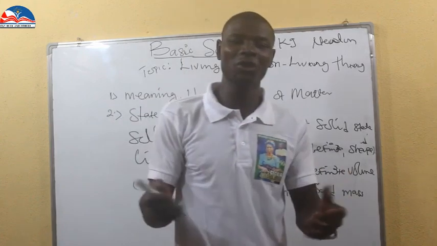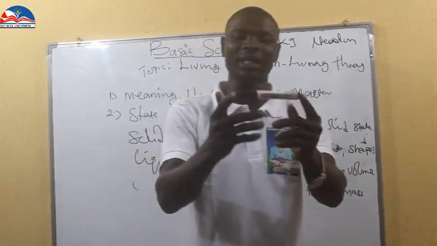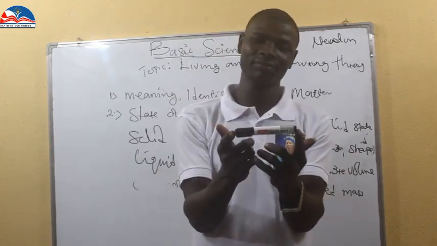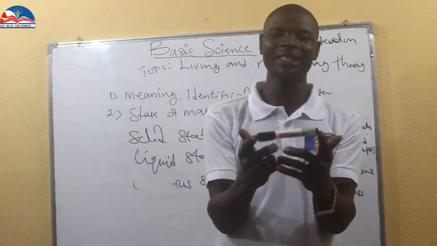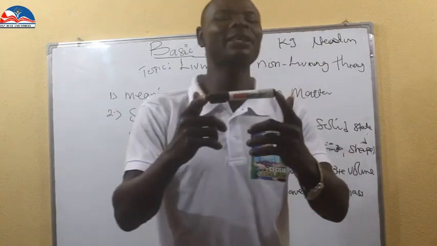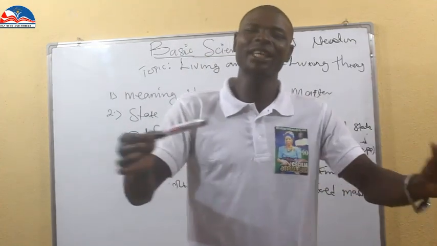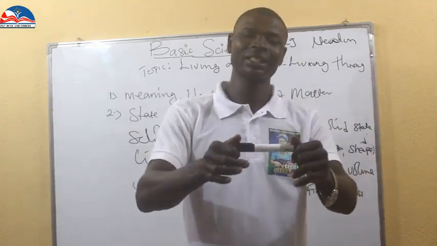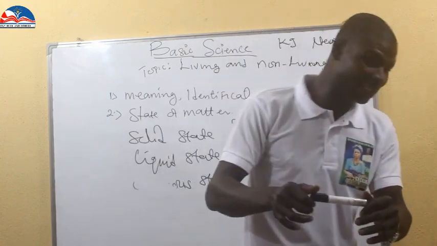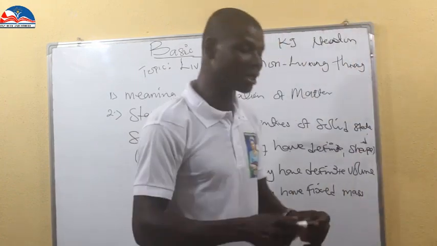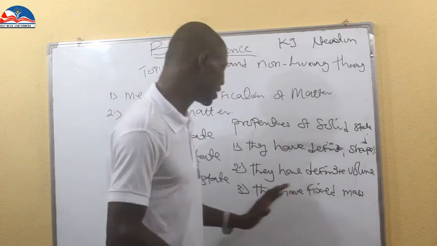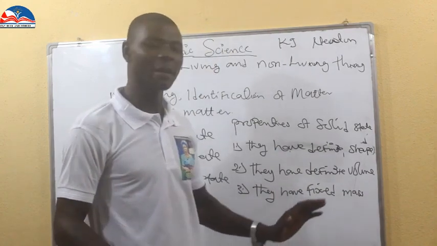Like if I measure the weight of this marker today, tomorrow it cannot change. It can never change. When you pick this marker tomorrow and weigh it and measure it, it will still give you the mass, the weight. So they say they have fixed mass.